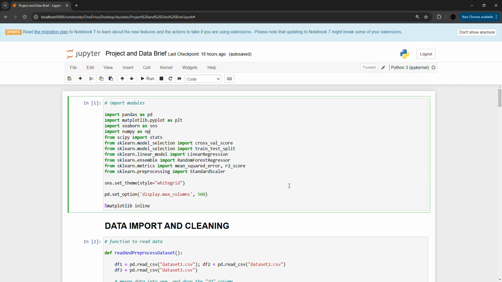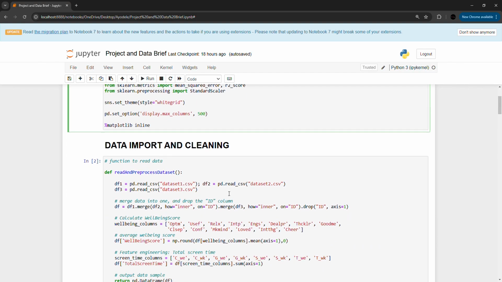Before we can move on to any kind of analysis, we need to make sure that the data are readily available. We import the data. Prior to importing the data, there are some modules that we need: pandas for data cleaning, matplotlib and seaborn for data visualization, numpy for numerical analysis, scipy for statistics, and scikit-learn for building our model. After performing the analysis, we need to build a model to predict the well-being score of the participants based on the screen time, using these three data sets.